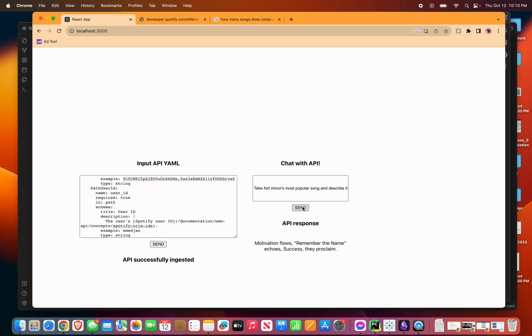It looks like Remember the Name, which is a very popular Fort Minor song, has been translated into a haiku, and it's referencing things which are pretty funny and are in the lyrics of the song. So we can see it's working with the API in ways which we cannot use with the UI today.